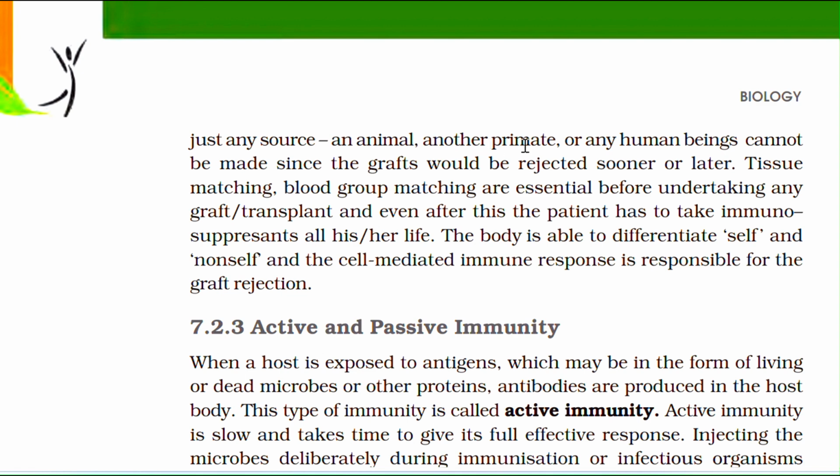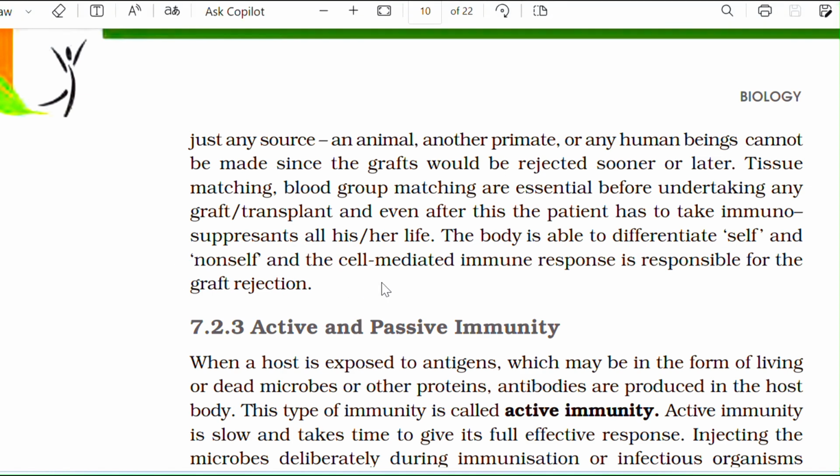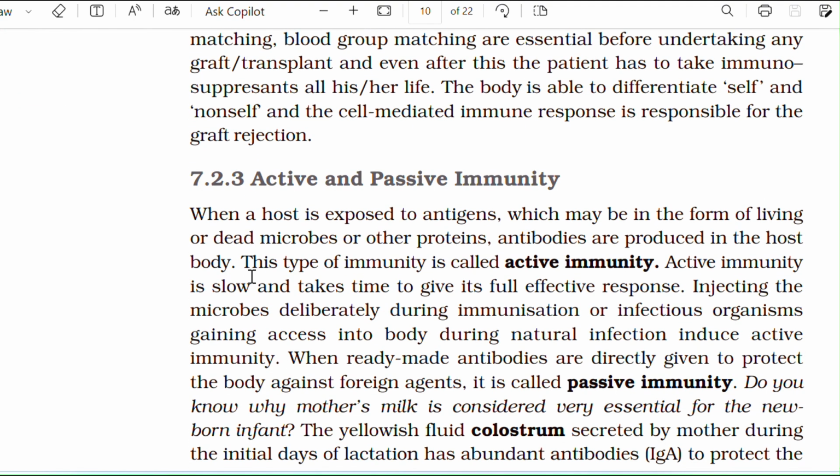An animal, another primate, or any human being cannot be used since the graft would be rejected sooner or later. Tissue matching and blood group matching are essential for undertaking any graft and transplant, and even after that the patient has to take immune suppressants all his or her life. The body is able to differentiate self and non-self. The cell-mediated immune response is responsible for graft rejection.